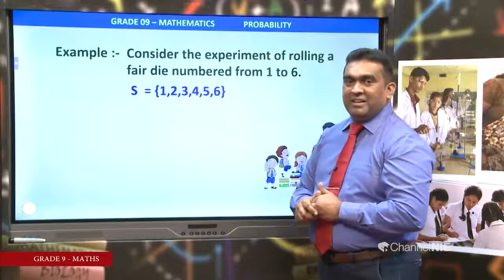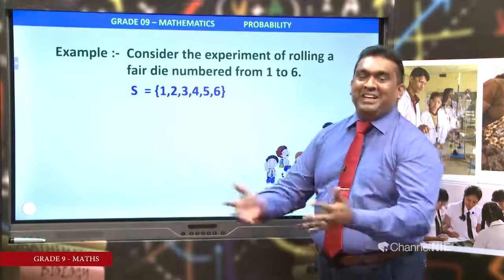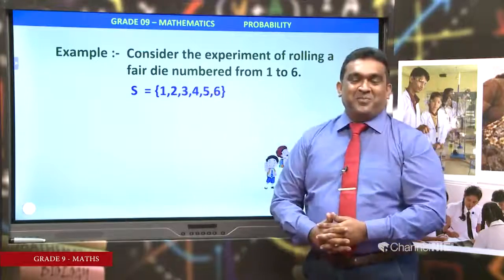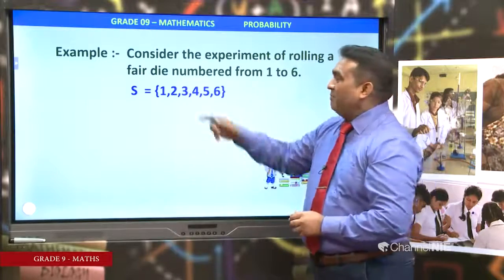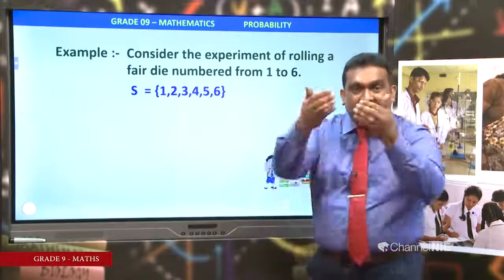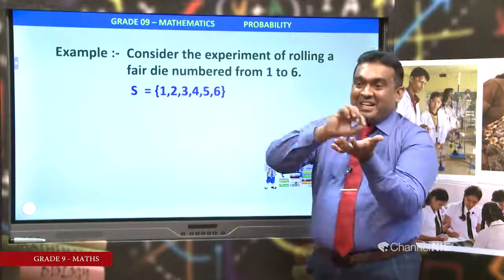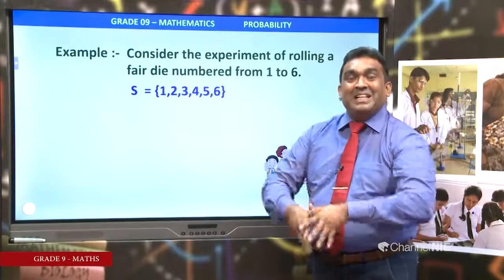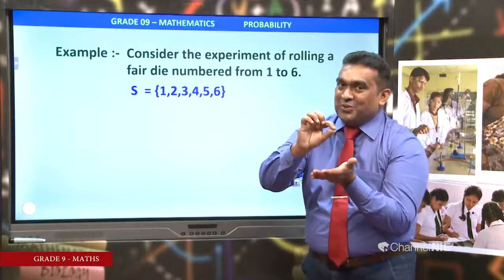This is a set. There is a meaning. How to describe? This is an experiment. 1 means not actually 1. Getting 1 means getting the side named as 1. Getting 2, the side named as 2.